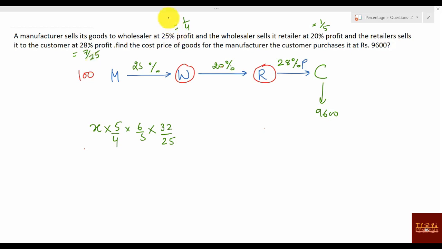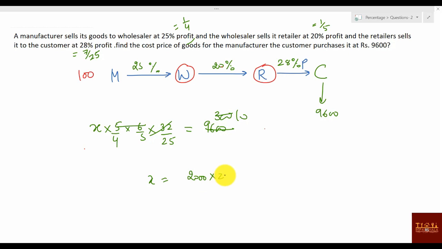Profit how much it will be? When you did 1 by 4, it was 5 by 4, right? 4 will become 5. What is the total cost given? 9,600. So you can cancel this. This will go 3 times, yes or no? So anyway, this will go 3 times, 300. This will be 5, 6, so this will be 6. This will become 10. So you can say X value will be 520.